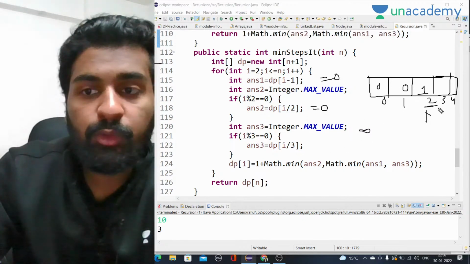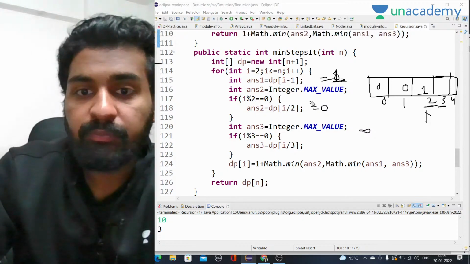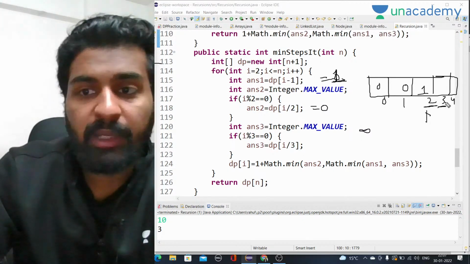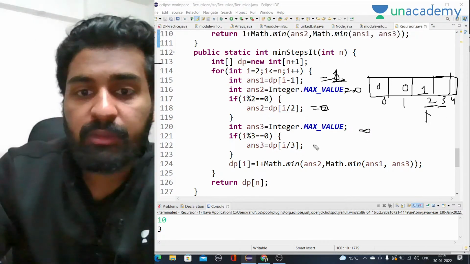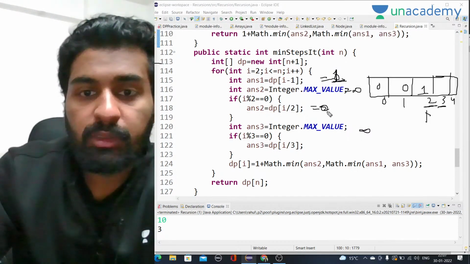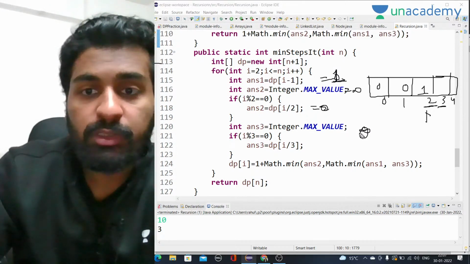Okay. Now what we have to do for 3? For 3, i minus 1 is 2, right? That means dp of 2 is 1. For i by 2, it will be infinity only, because it is not possible. And for i by 3, it will be 1, so dp of 1 is 0. So what is the minimum? 1, infinity, and 0. The minimum is 0. So 0 plus 1 is equal to 1. So it will be 1 here.